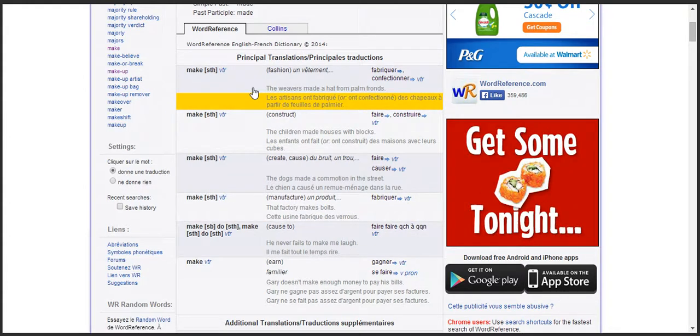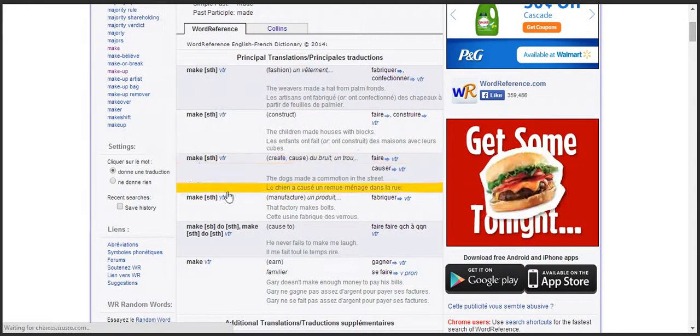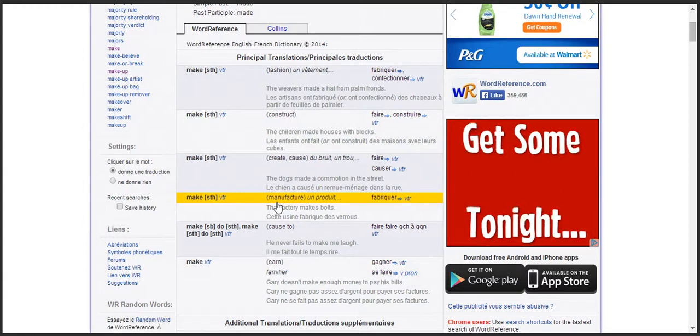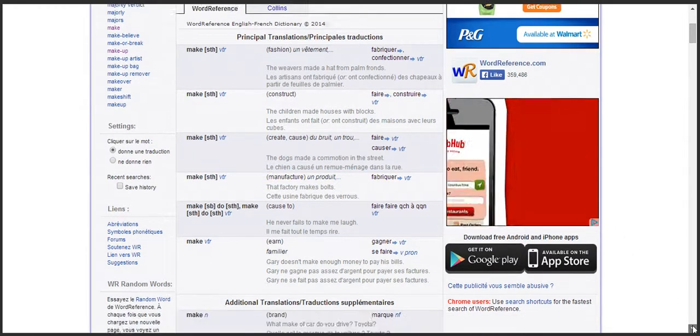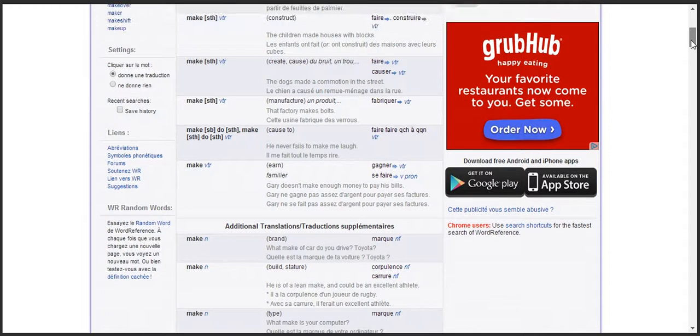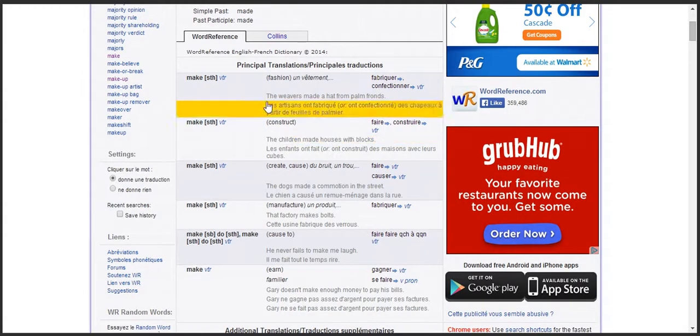First of all, I want to make sure that I'm looking at verbs, because a make can be a noun. If you scroll down just a little bit, you see here that there are different nouns to express, for example, a brand of clothing. And I'm going to stick with the verb list here. And you see I've got a little V here indicating that these are all verbs.